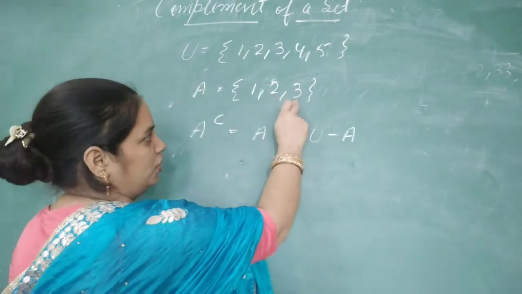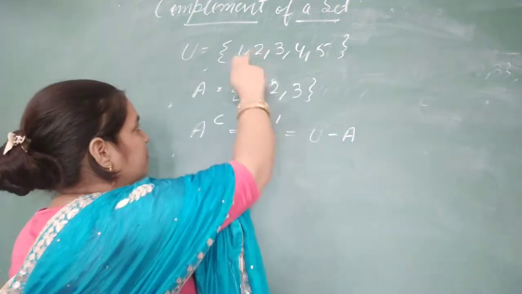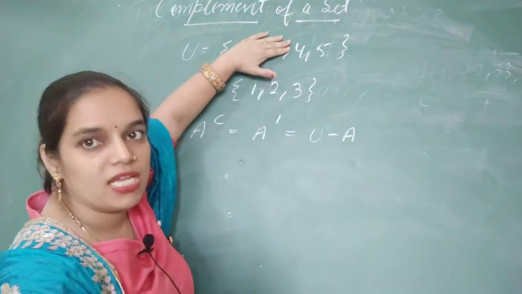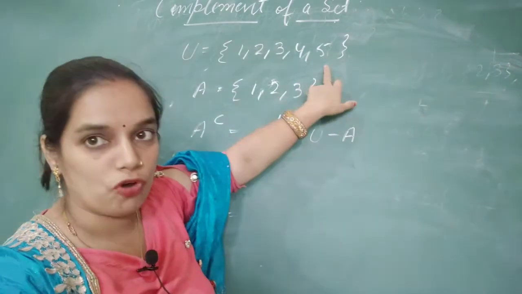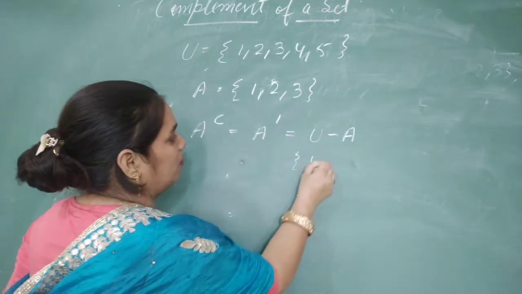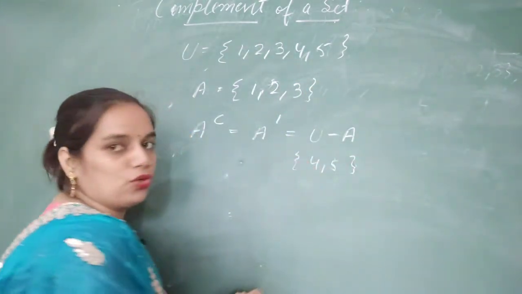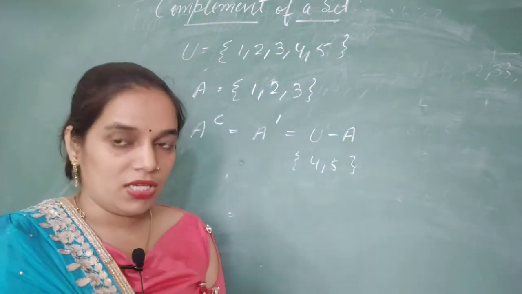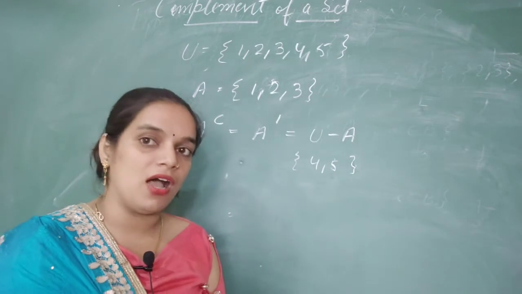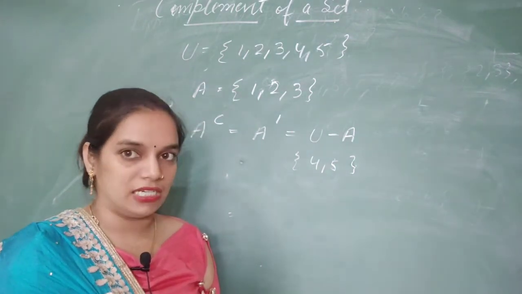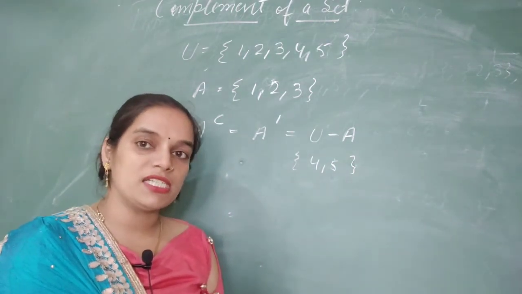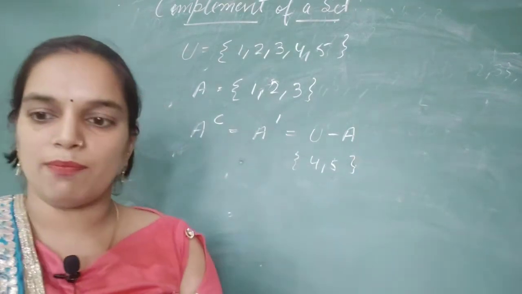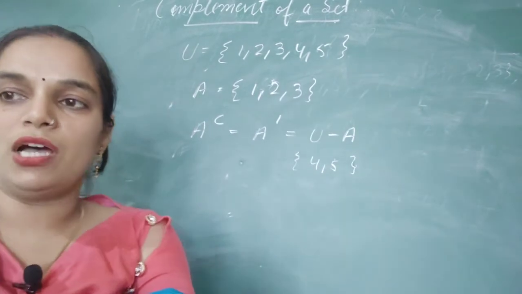Now 1, 2, 3 are the 3 elements which lie in the universal set. So we will remove these 3 values and the remaining 2 values will be 4, 5 and they will come in the complement of set A. In this way we will find the complement of a set. Now we will discuss some properties related to the complement.